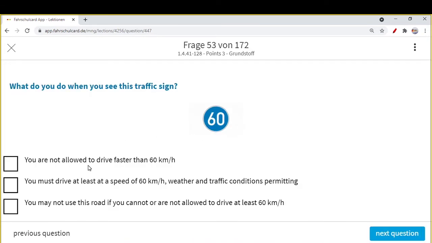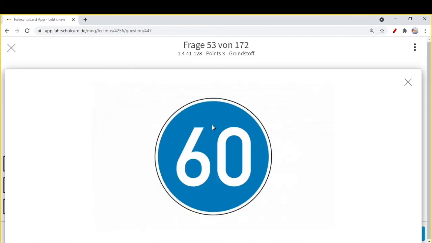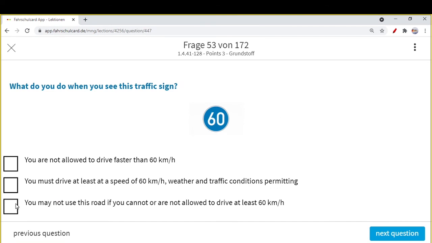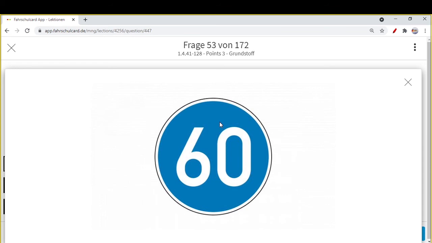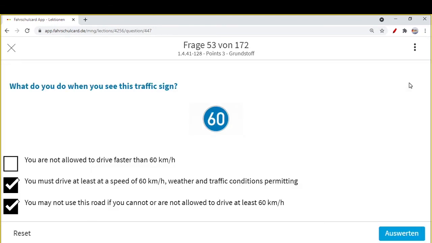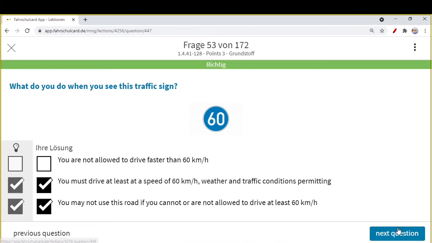That means you are not allowed to drive faster than 60 km per hour. This option is wrong. If you are not allowed to drive faster than 60 km per hour, there should be a red circle. But currently it is blue, so you must drive at least 60 km per hour, weather and traffic conditions permitting, for sure. You may not use this road if you cannot or are not allowed to drive at least 60 km per hour. The blue sign indicates that this is the minimum speed you should follow. Obligatory minimum speed is 60 km per hour. If the capacity of your vehicle is less than 60 km per hour, then you are not allowed to come onto this road.